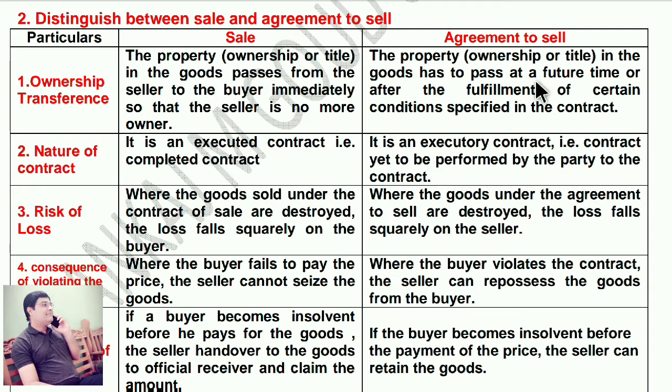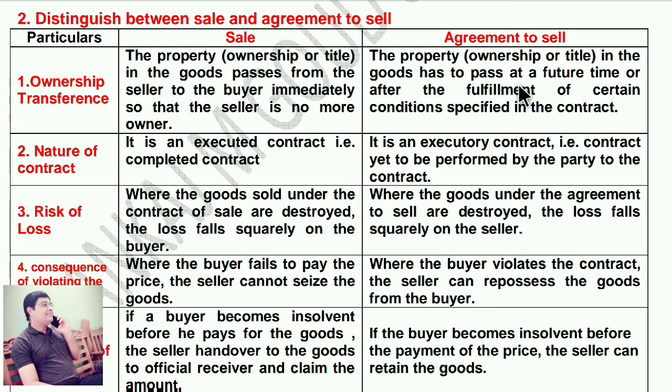Now, sale means you are selling the goods, so immediately the goods have been sold to the buyer. Agreement to sell means you are selling the property, but it takes some time, because the name transferring will take more time.